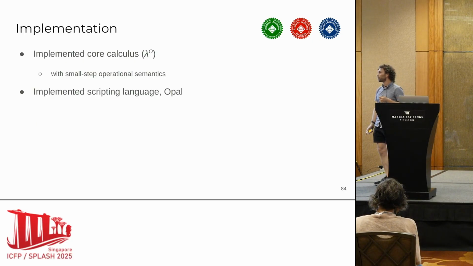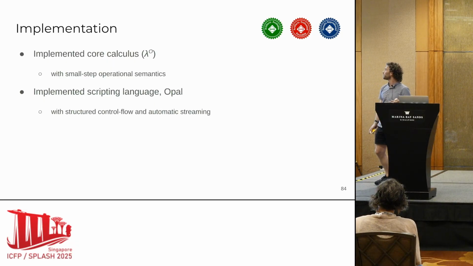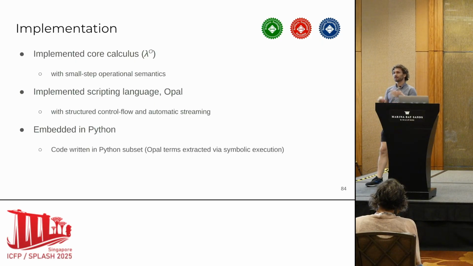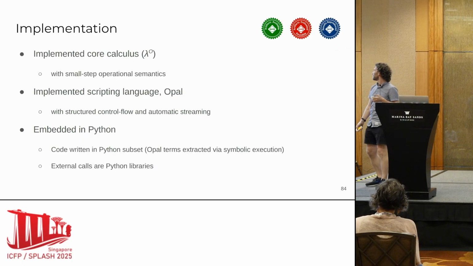On top of it, we implemented a scripting language called Opal that has structured control flow and automatic streaming. And all of this is embedded in Python. So code is written in a subset of Python. And then currently, we're actually extracting Opal terms from Python using symbolic execution. Additionally, external calls in the language are just calls to external existing Python libraries.